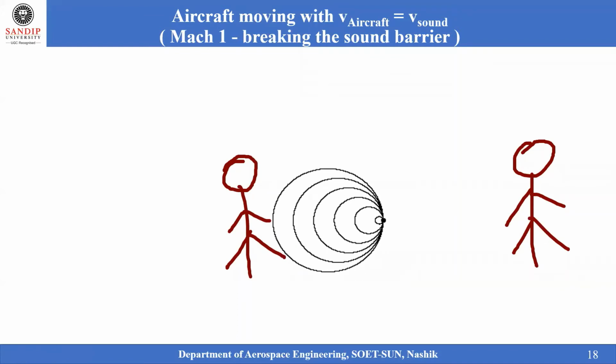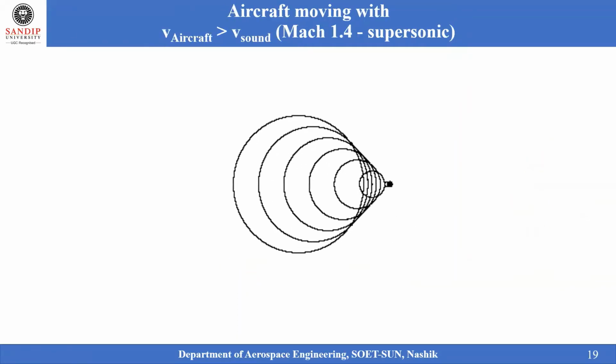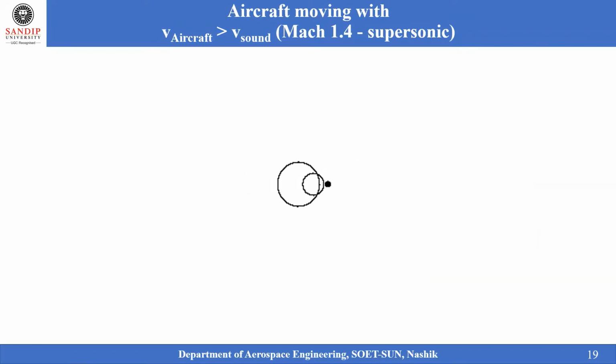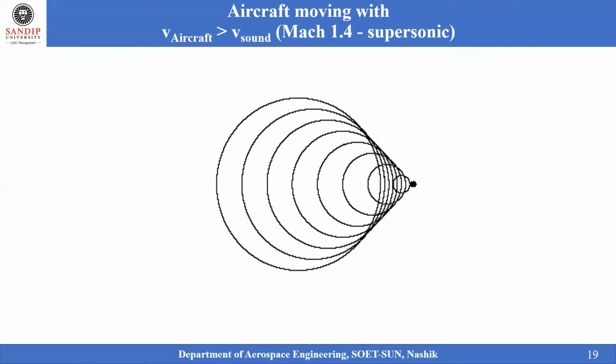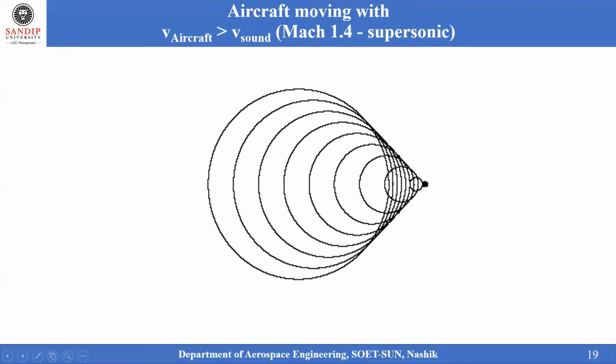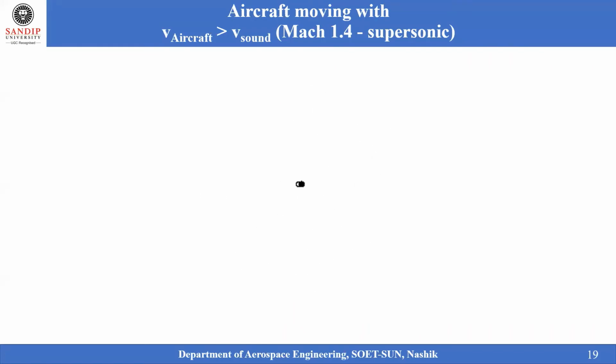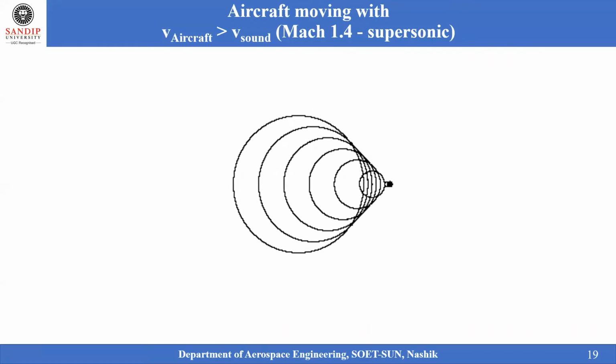Within that, the waves are behind the body, because in this case the sound wave is traveling when the Mach number is greater than 1. In the case of greater than 1, the waves are not even in front of the body, but just behind the body. They are emanating and expanding out behind the body, and there is no sound noticed in front of the body.